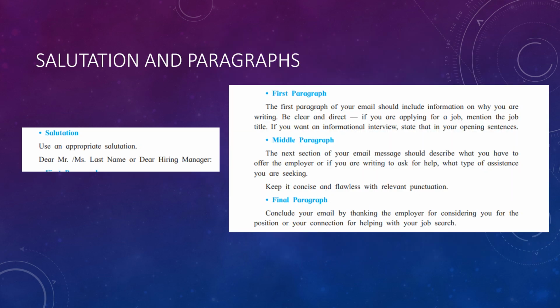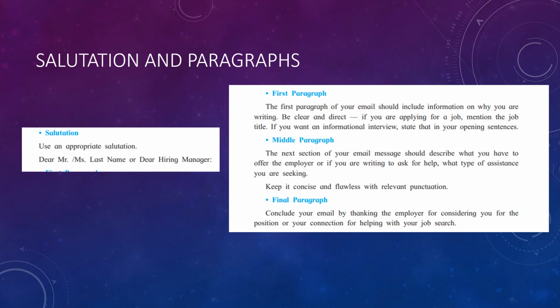Next comes salutation and paragraphs, which is similar to those of letter writing. For the salutation, you need to write an appropriate salutation, which is Dear Mr. last name, or Dear hiring manager. Then let's discuss the paragraphs. The first paragraph of your email should include information on why you are writing the letter. You need to be clear and direct. If you're applying for a job, mention the job position or the title. If you want an informational interview, state that in your opening sentence right away.